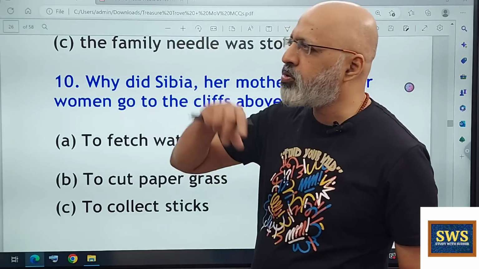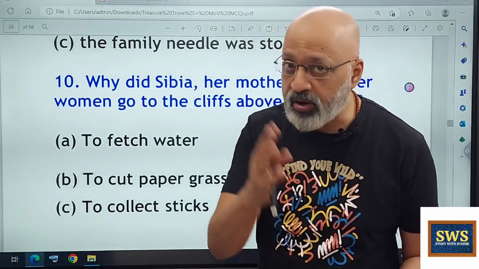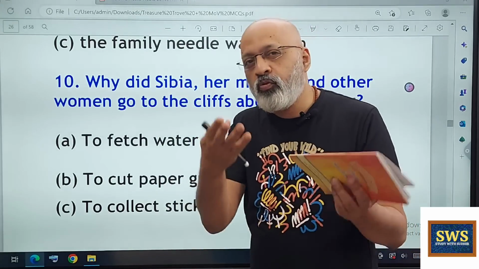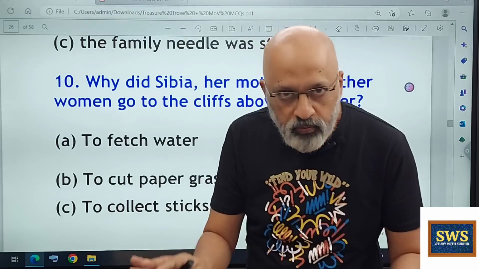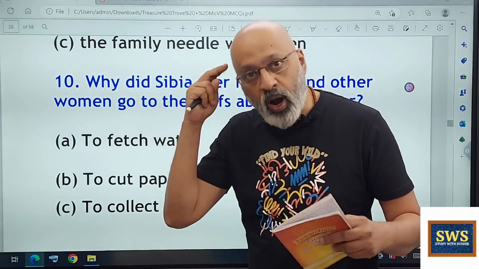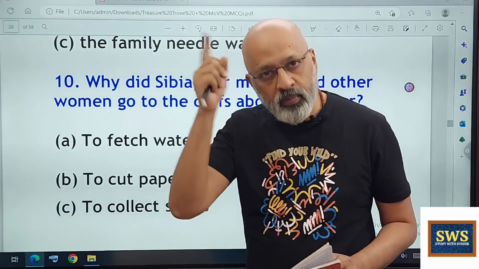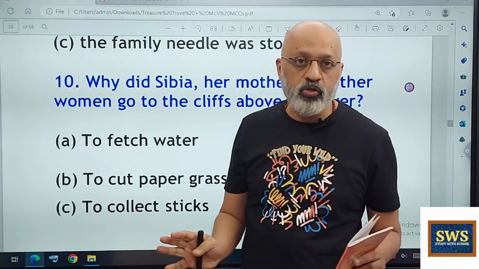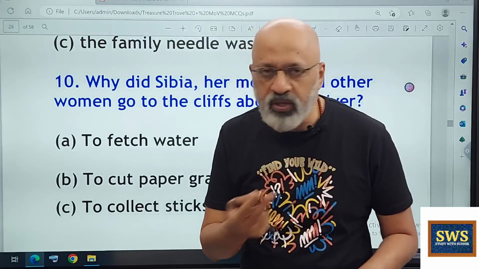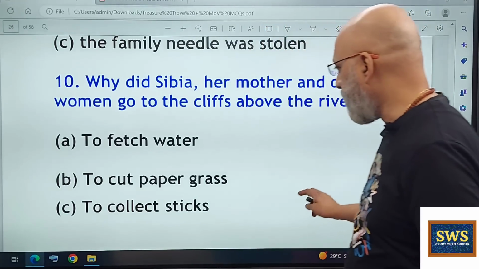In last year's MCQs, I remember preparing some MCQs revolving around that paper grass. If you look at those MCQs, I've tried not to repeat them. It would have been the easiest thing to just put the same videos here, but we don't do that kind of cheating. We have tried to create new questions. It may be that some repeat unconsciously, because I have not gone back and looked at those question answers again. But I remembered the paper grass one from last time, so this time I have not included any question around that. Please go and have a look at it. I guess there would be some in our MCQs also. Again, something I have not gone back and looked at, because there are almost 40 questions, if I'm not mistaken, just on the chapter.